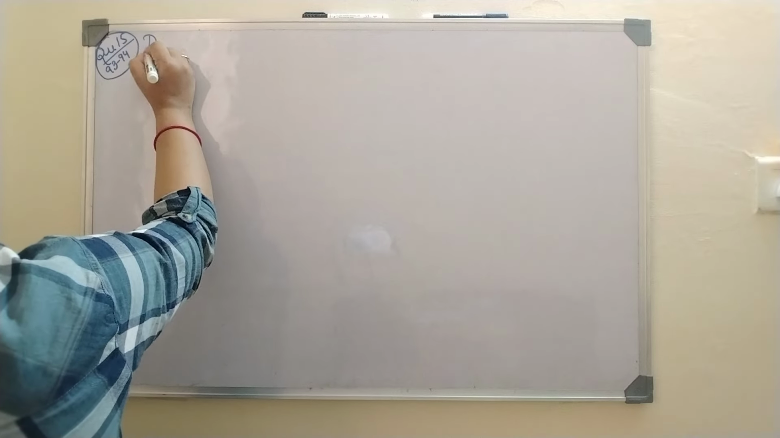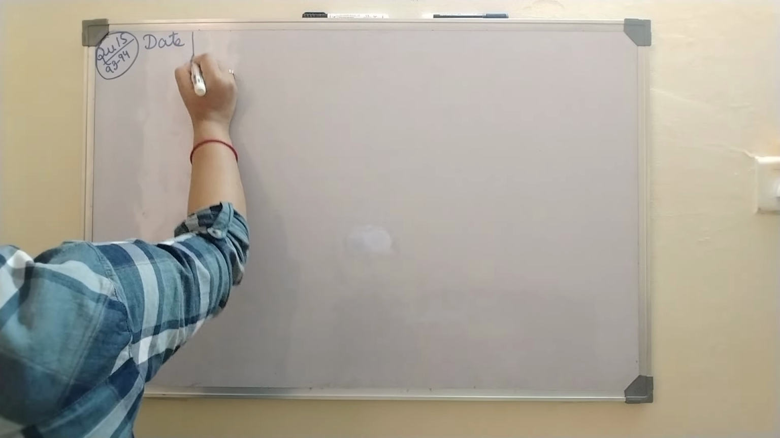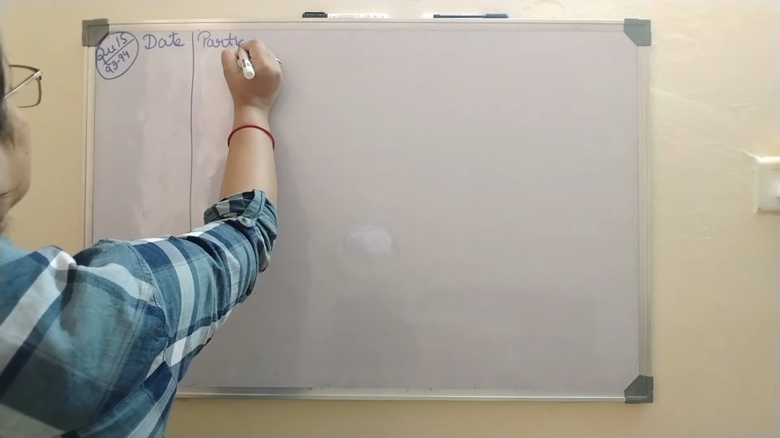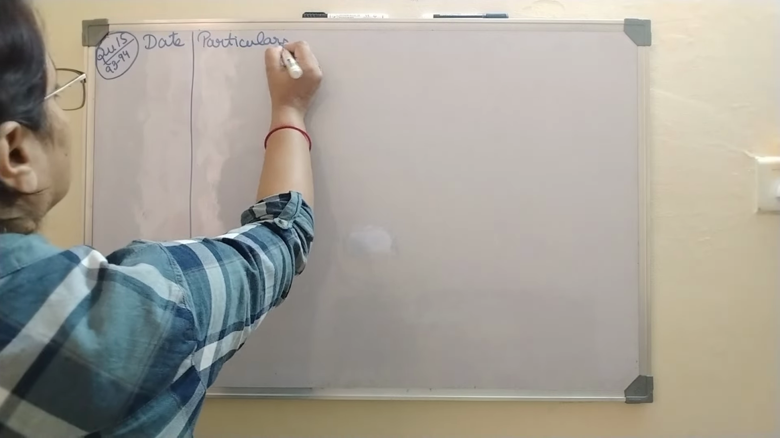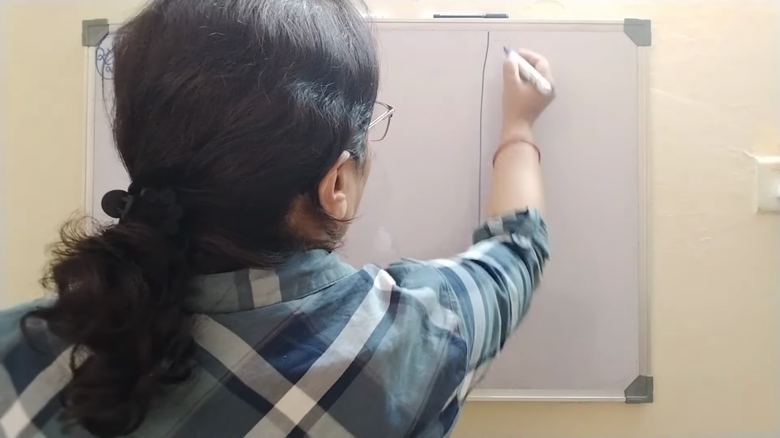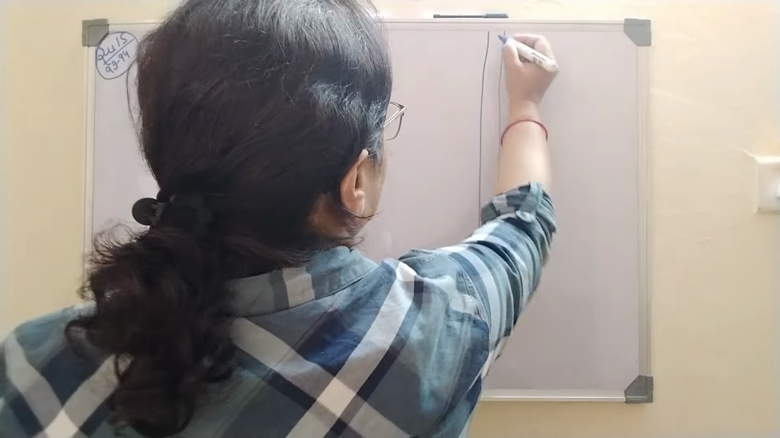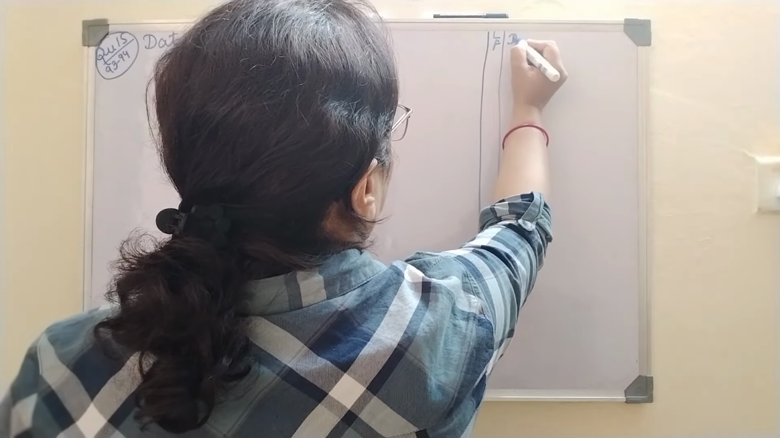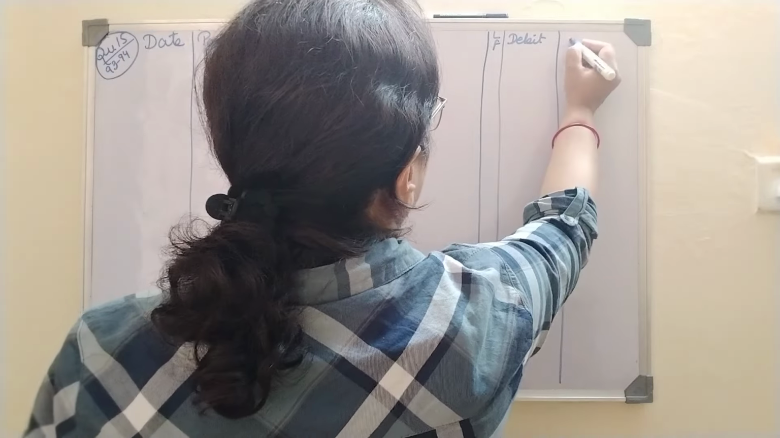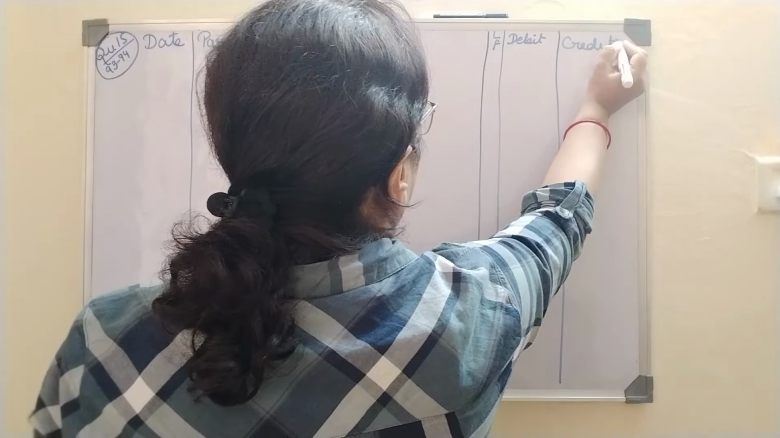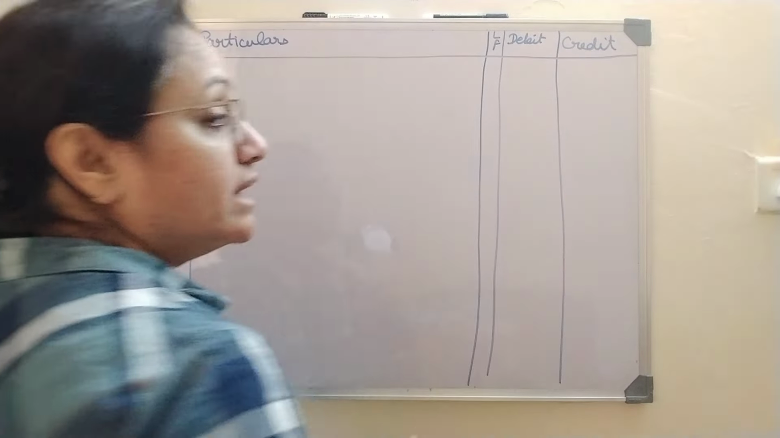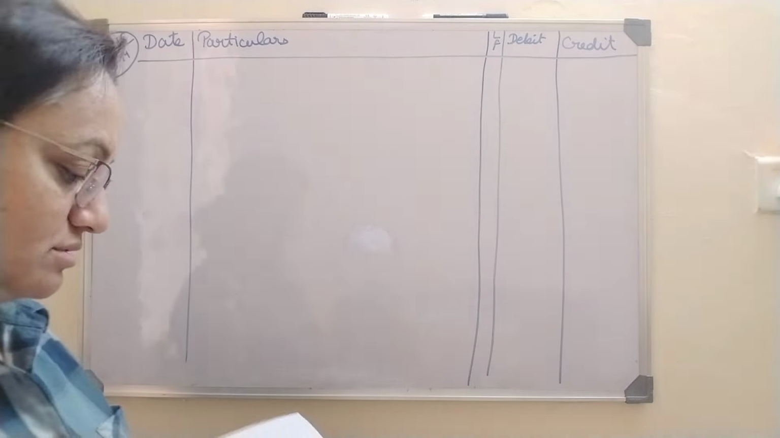Now the first thing which we have to keep in mind is the format. First of all, using your ruler, please draw the format very neatly. Now this next column is our ledger folio. This is debit and this is credit. Please draw this format because this format carries separate marks in each question, right?